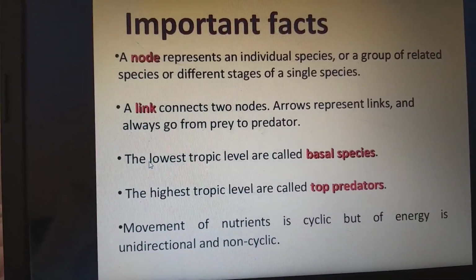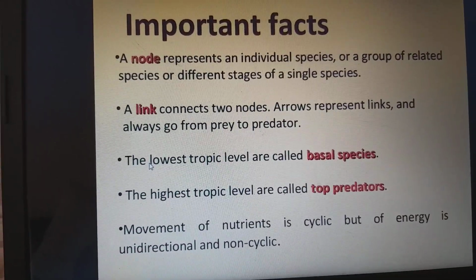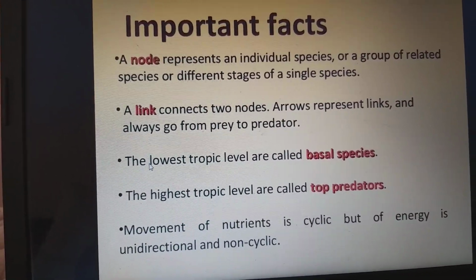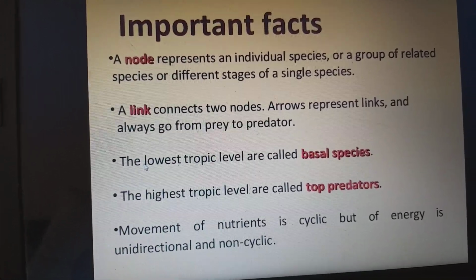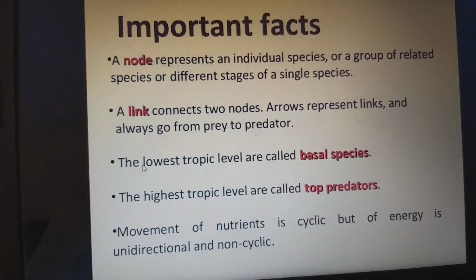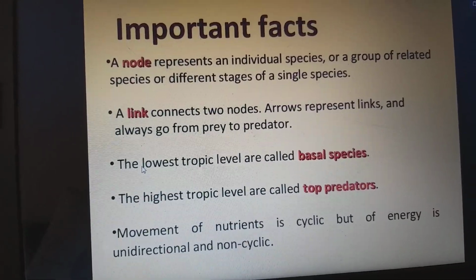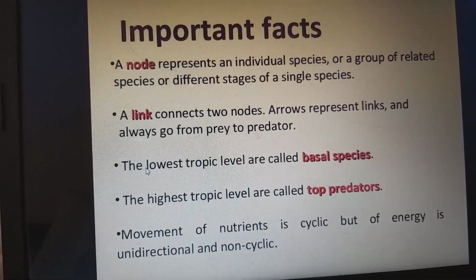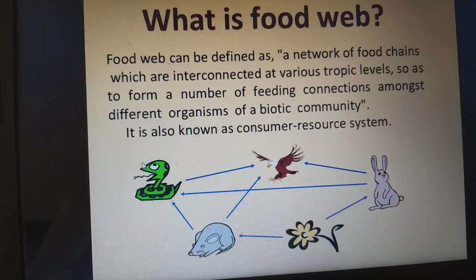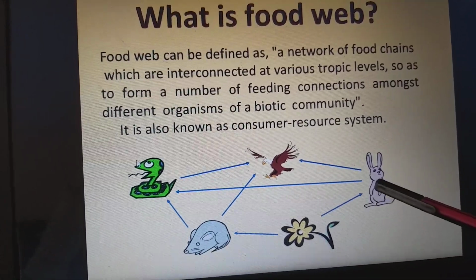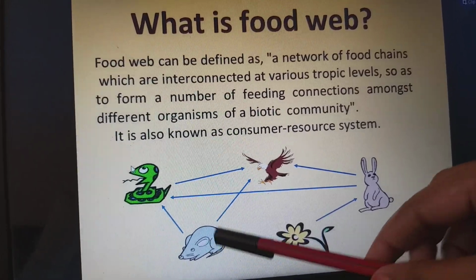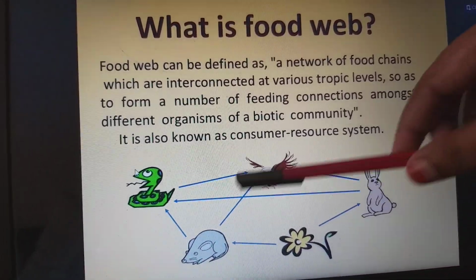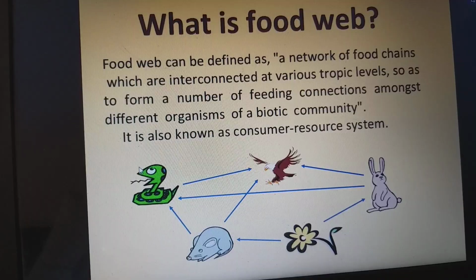Important facts. A node represents an individual species, a group of related species, or different stages of a single species. Link: it connects two nodes. An arrow represents the link and always goes from prey to predator. In this picture we can see this is the node, and this arrow is the link. We have different nodes, and from these nodes many links go from one organism to another.